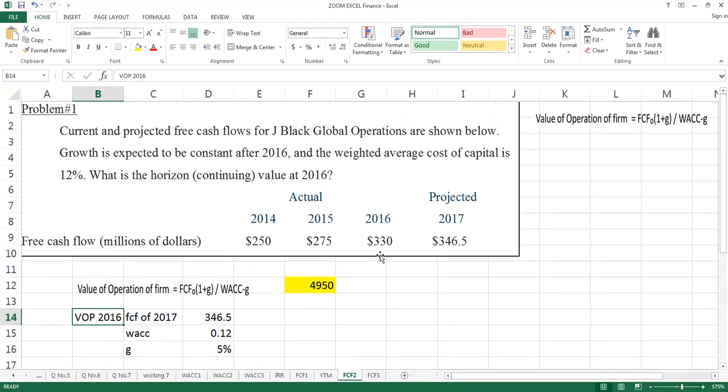So just assume that you are facing this kind of question, and question is asking you to calculate terminal value or horizon value. So keep it in mind that the application of formula will only come in the year when question is specifically mentioned that growth will remain constant after that particular year. Hope your question will be clear. In case if you get confused, then you can discuss with me.